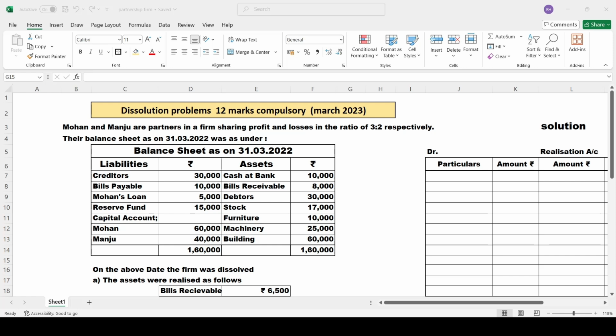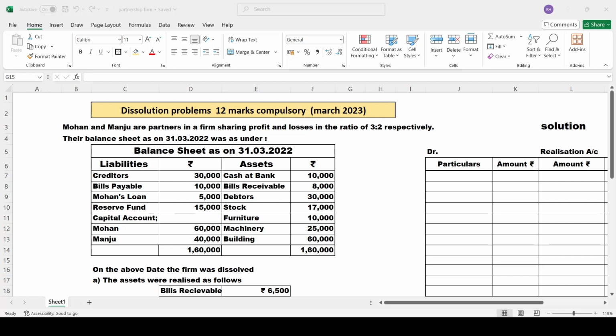Here, one thing: we need not prepare the balance sheet, keep that in your mind. A balance sheet contains assets and liabilities. Your business is not continuing, you are stopping and closing the business, so the balance sheet will not be prepared. The three accounts which you are going to prepare are the realization account, partners' capital account and bank account. Hope you got an intro about it.